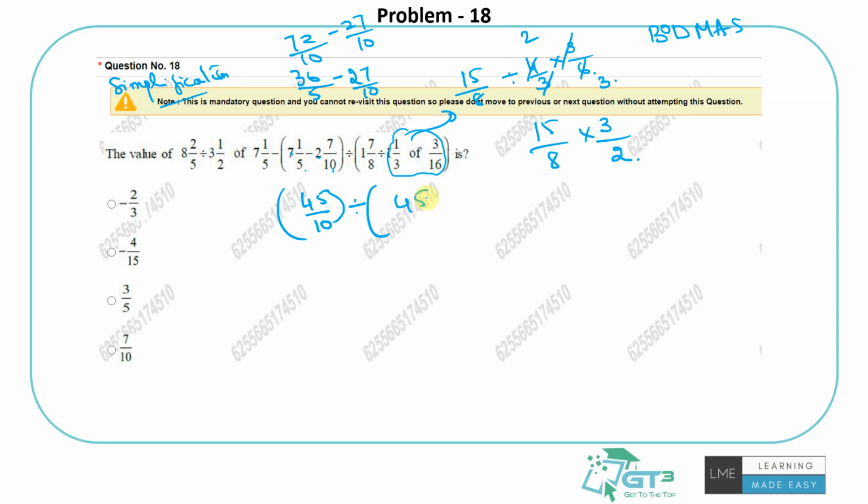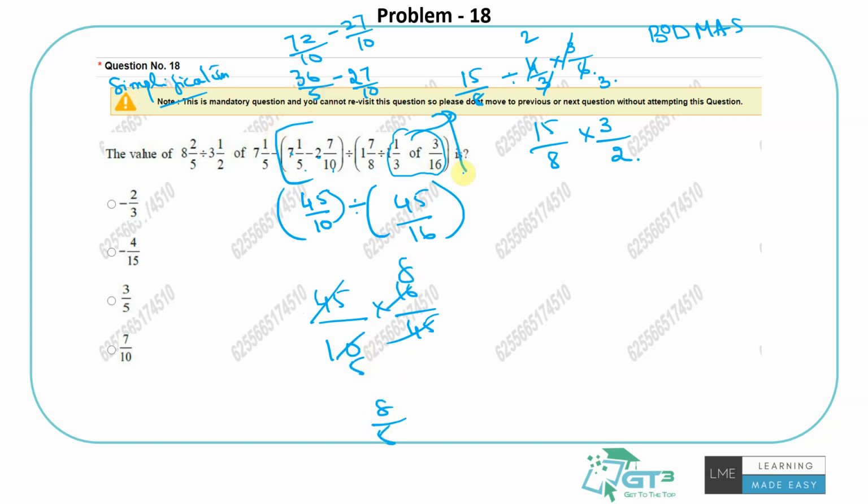It's 45 by 16. So this is division. So this is 45 by 10 into 16 by 45. So this will translate to 8.5. This entire thing is removed and I'll get 8.5.